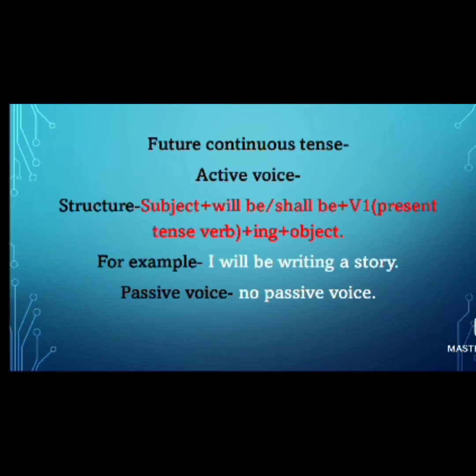Next, future continuous tense. Active voice structure is subject plus will be or shall be plus V1 present tense verb plus ing plus object. For example, here I will be writing a story. Here in future continuous tense we don't have a passive voice.